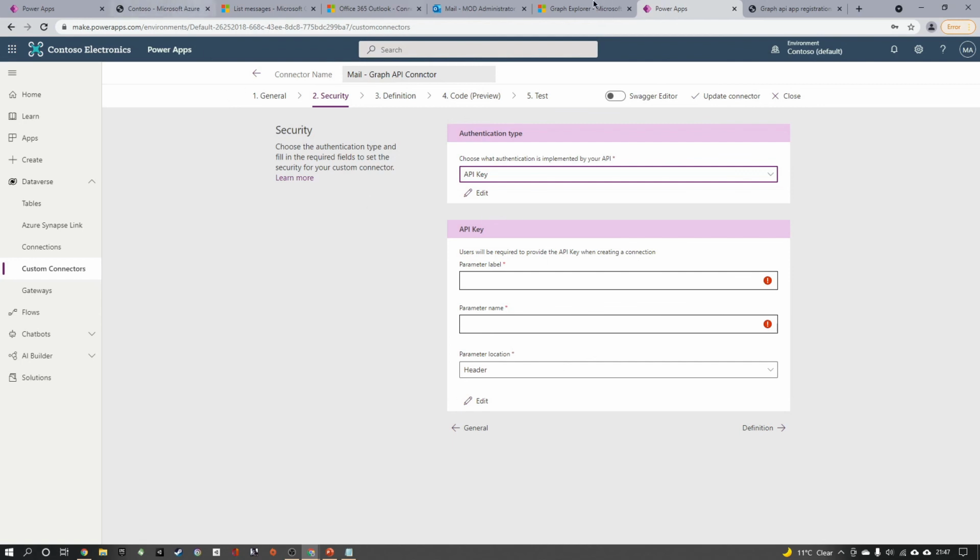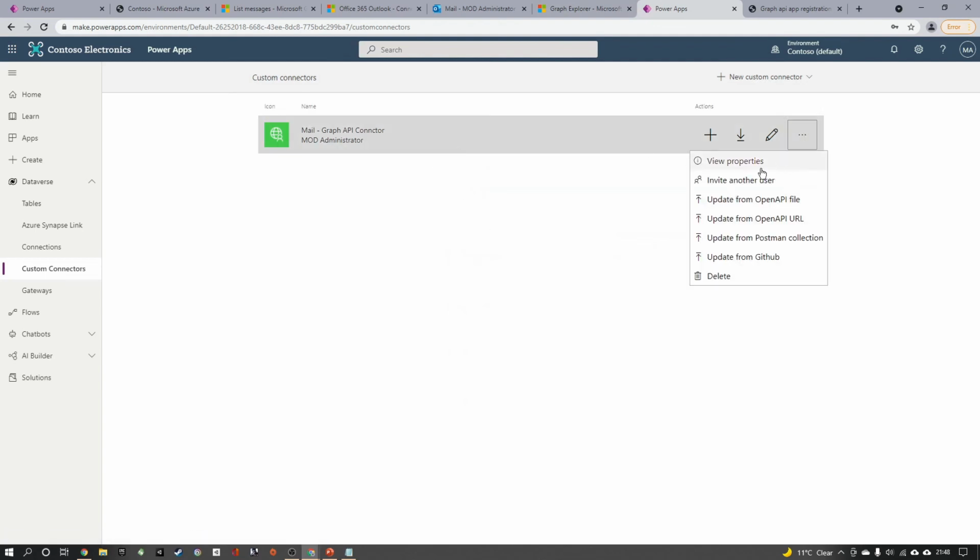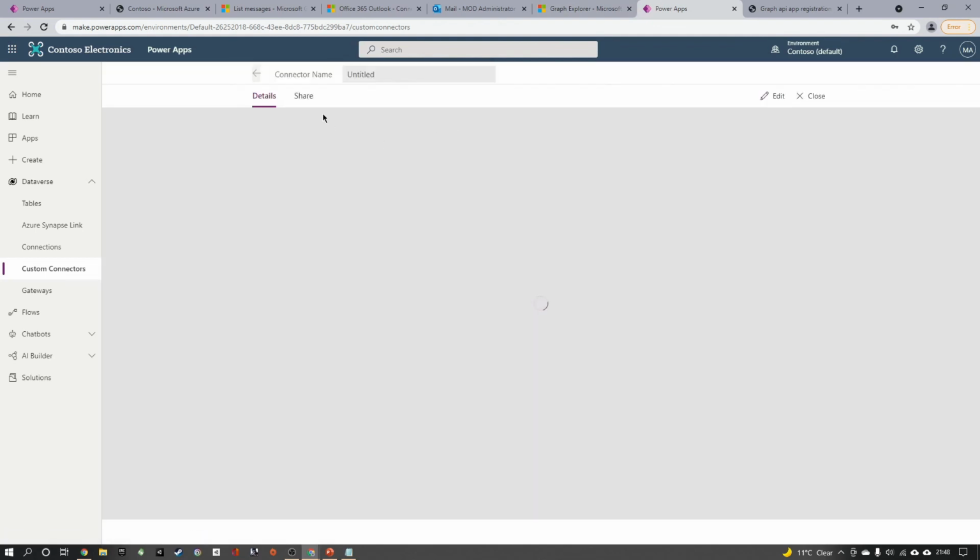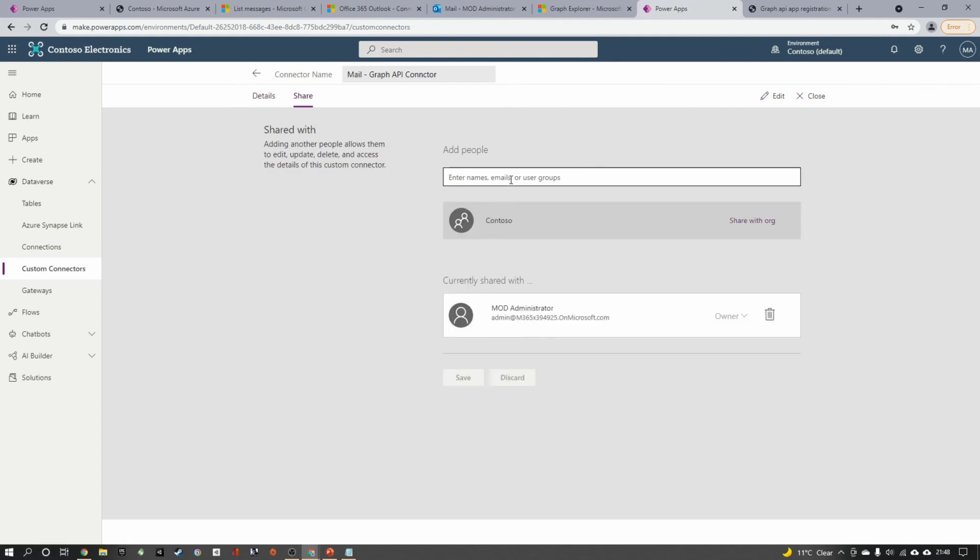You just need to share this particular custom connector. So I click on this and I can share across your development group. So you can limit who can see the API, who can edit the APIs, the custom connector details, that we can do a drill down, which is for, maybe I will add a next video for how to control that. So we have successfully configured our custom connector, and thank you so much for watching this video.